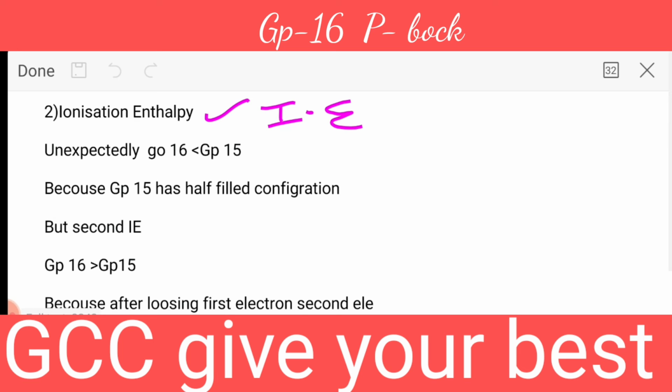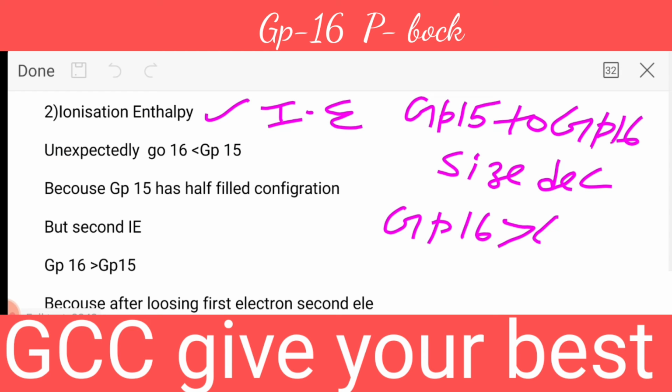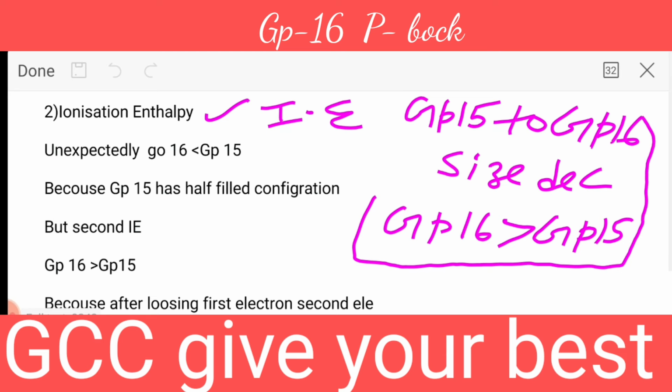As I told you, from group number 15 to group number 16, size decreases. So group number 16 should have higher first ionization enthalpy than group number 15.